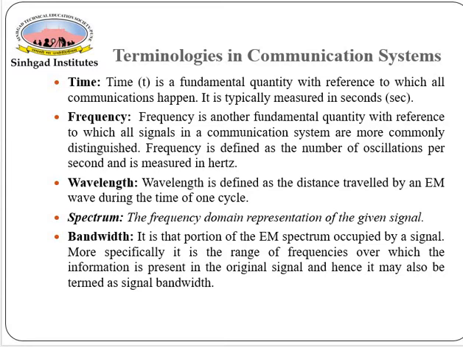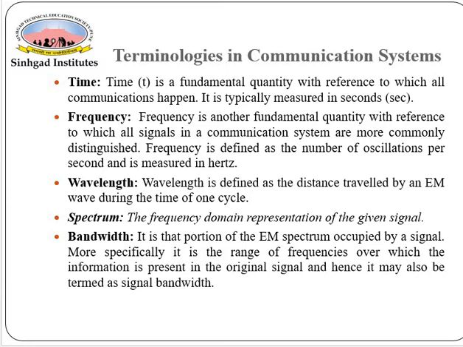Now what is meant by bandwidth? When we studied the simplex, duplex and half duplex systems, we compared all three modes of transmission with respect to bandwidth. Bandwidth in simplex is utilized fully, while in a duplex system the bandwidth is twice that of the half duplex system. So what is meant by bandwidth? It is the portion of the electromagnetic spectrum occupied by a signal.